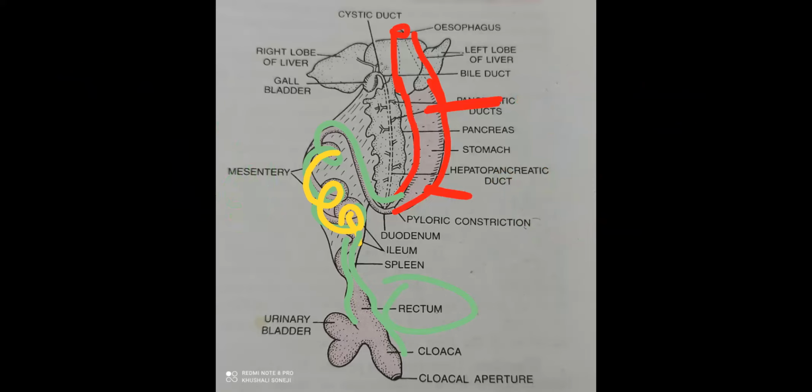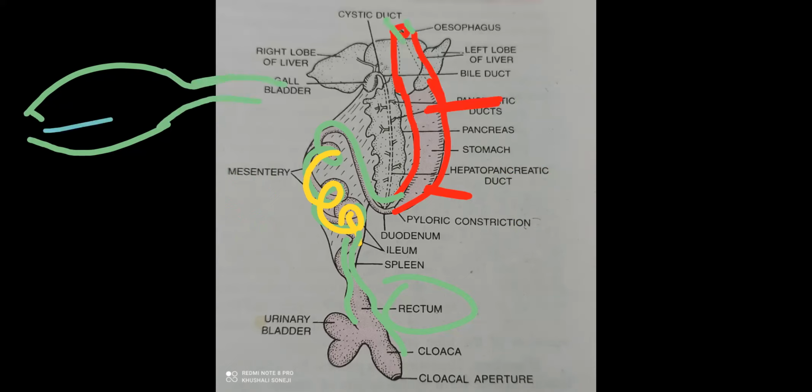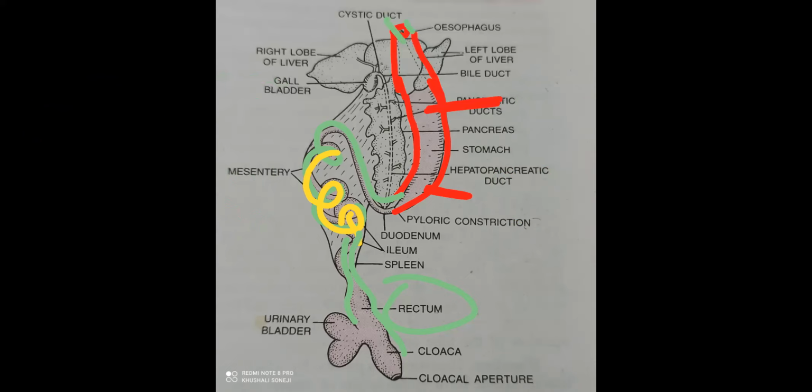One more time. Frog, first terminal mouth position, mouth that leads to, here the upper and lower jaw is there, mouth opening, right? And then it leads to the short, narrow, muscular, tubular esophagus. After esophagus, then stomach, cardiac and pyloric, then small intestine, duodenum, ileum, then large intestine, here represented as a rectum, and then it opens into cloaca and then cloacal aperture.